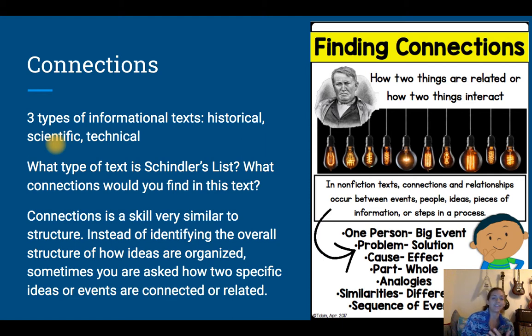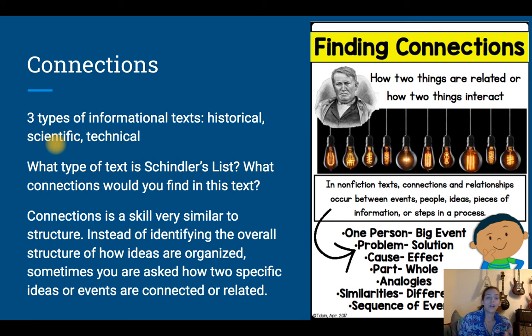And then a technical text. We don't see these very often. But as you grow up, you might start to see more of them. A technical text often tells you how to do something. It describes the steps in a process, how to make something, how to follow a recipe or something like that. A technical text gives you a technique kind of to accomplish something.